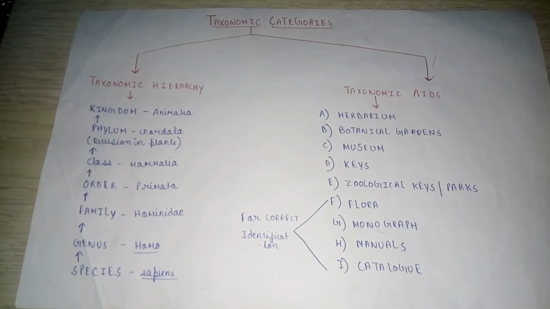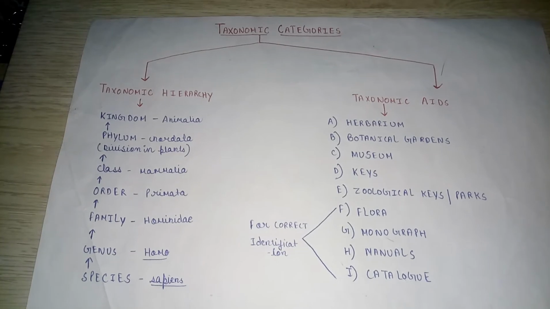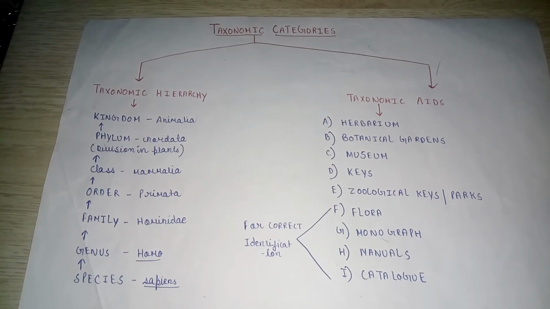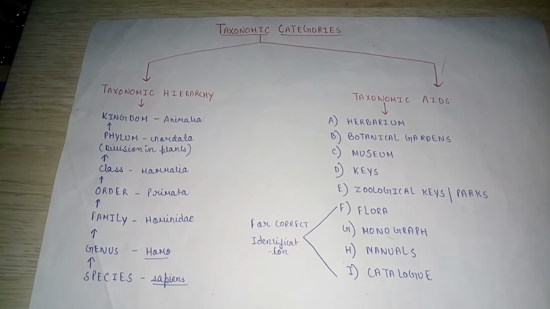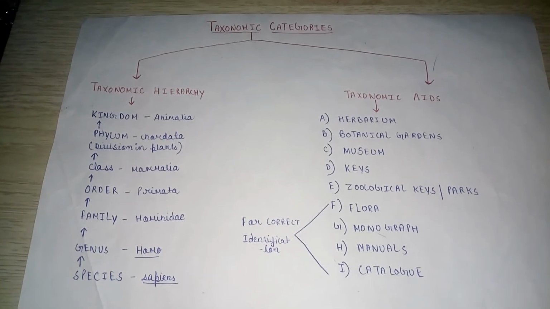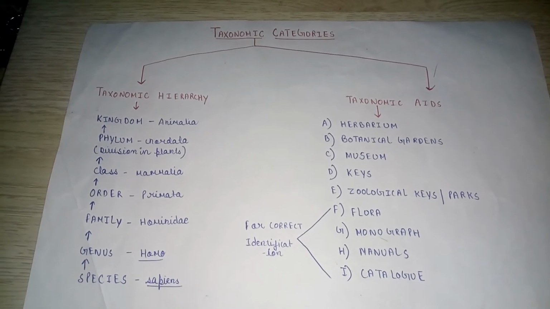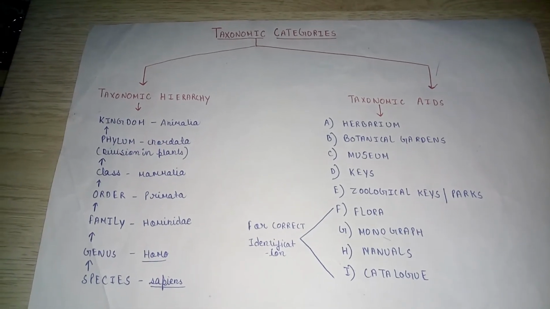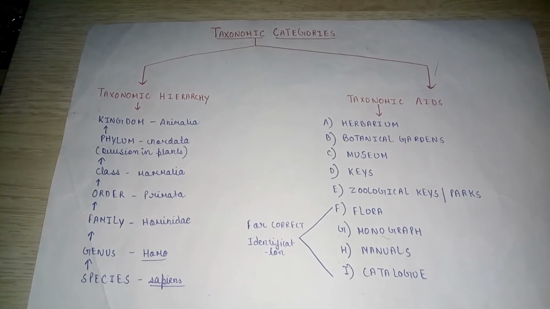The term taxon was first introduced by ICBN in 1965 and then Mayr in 1964. He defined taxon as a taxonomic group of any rank that is sufficiently distinct to be worthy of being assigned a definite category. Taxonomic categories are divided into two parts. First is taxonomic hierarchy and second one is taxonomic aids. So let's first study in detail the taxonomic hierarchy.